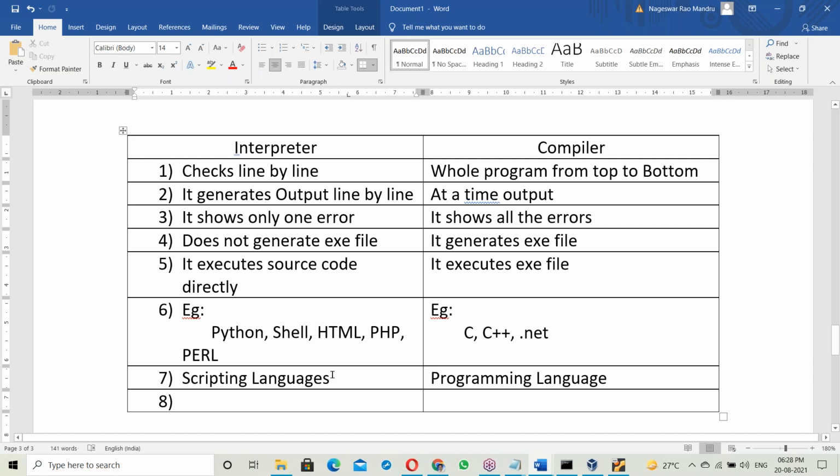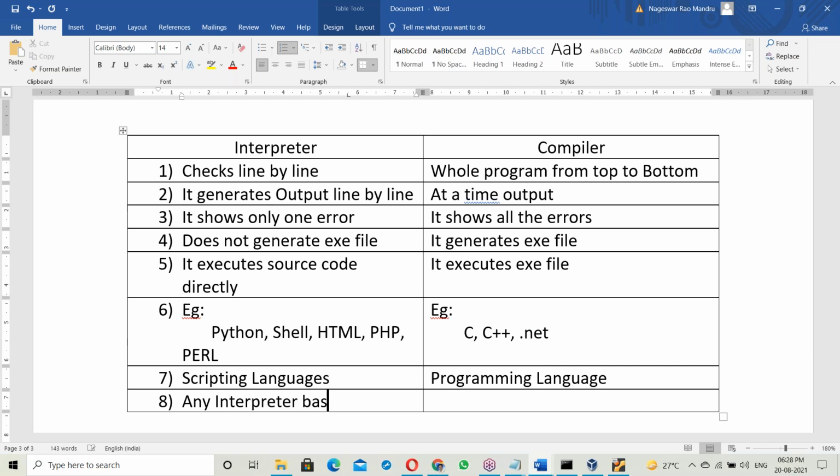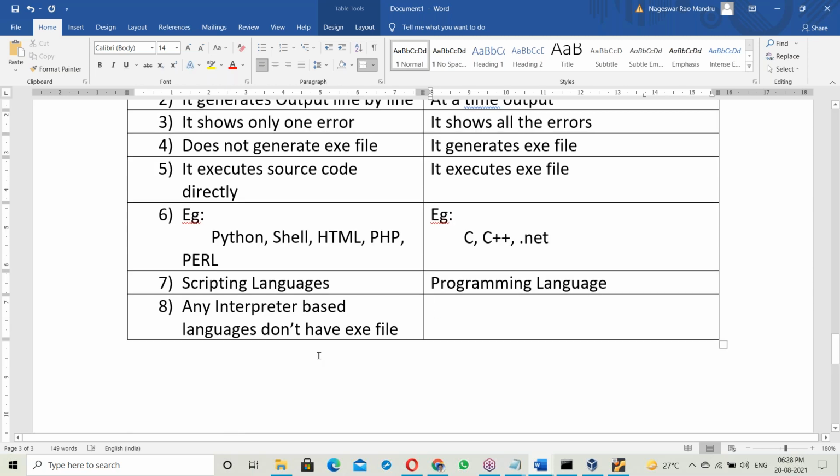In the case of an interpreter, any interpreter based language doesn't have an exe file.